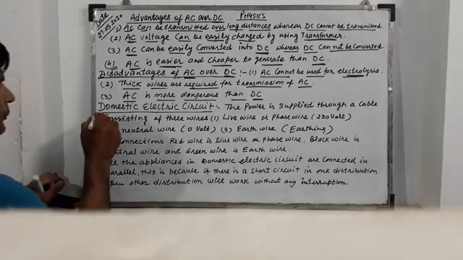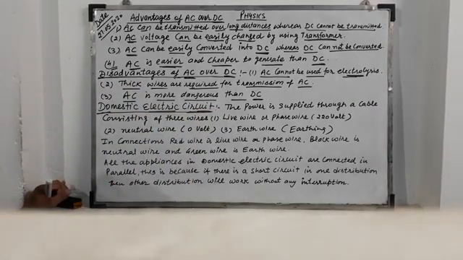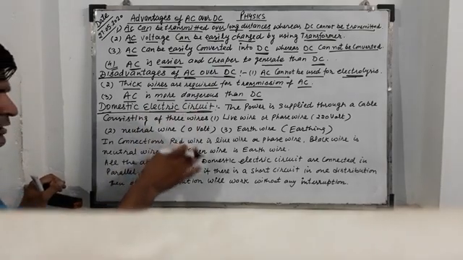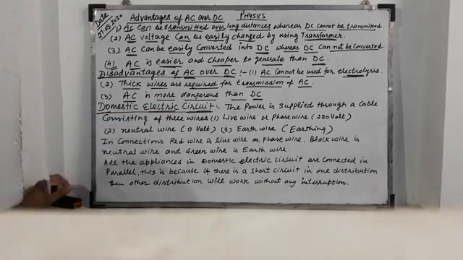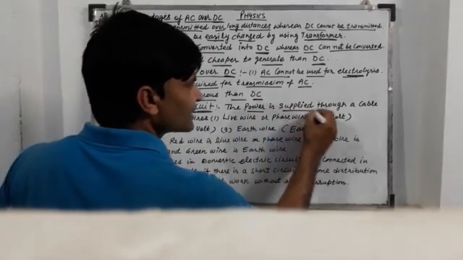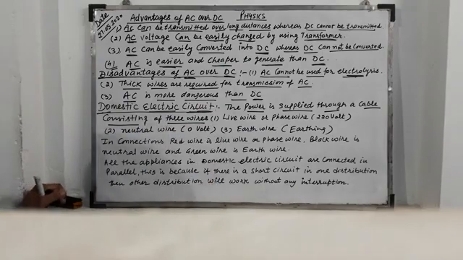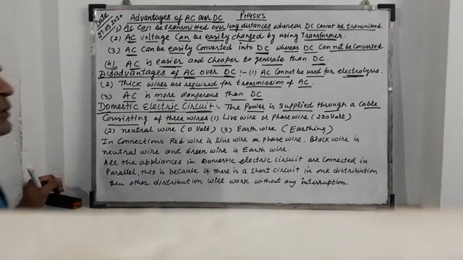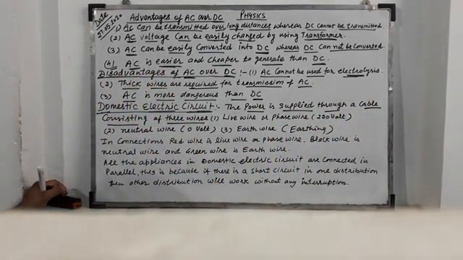Now come to the topic domestic electric circuit. Before understanding the domestic electric circuit, here is some information about it. The power is supplied to our homes through a cable consisting of three wires.